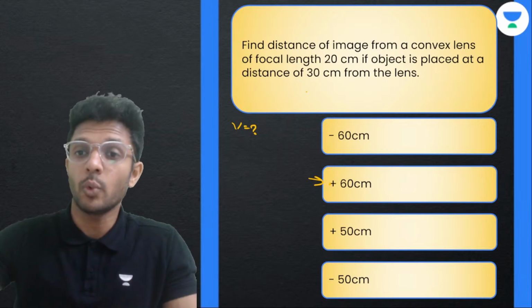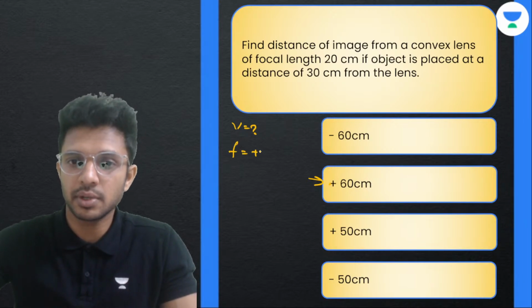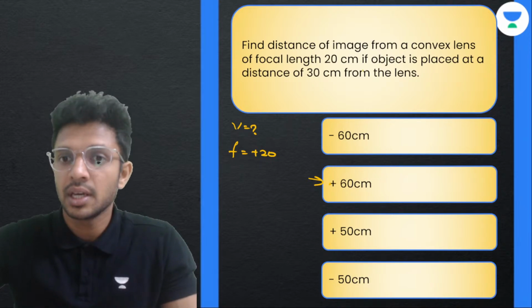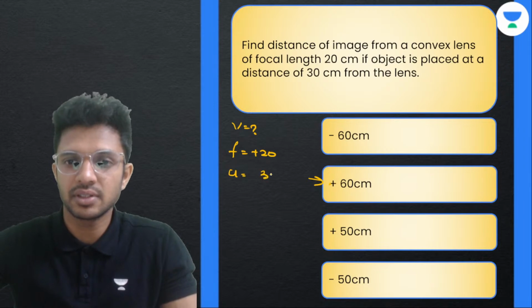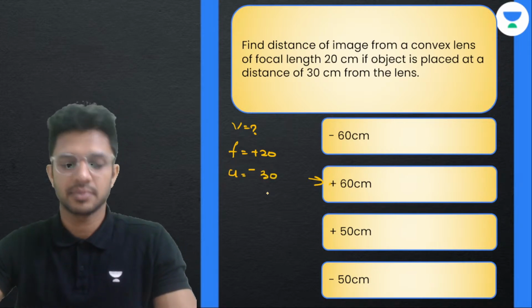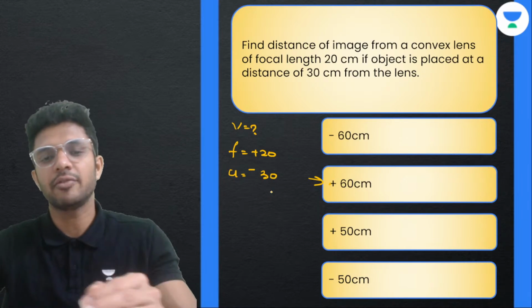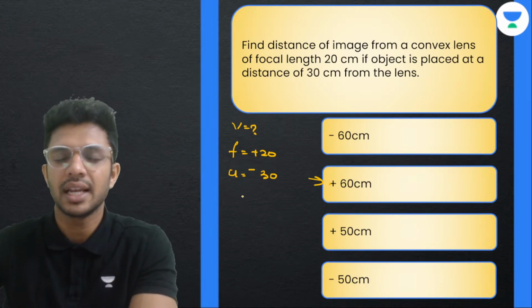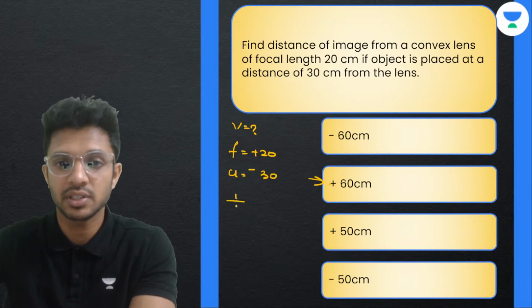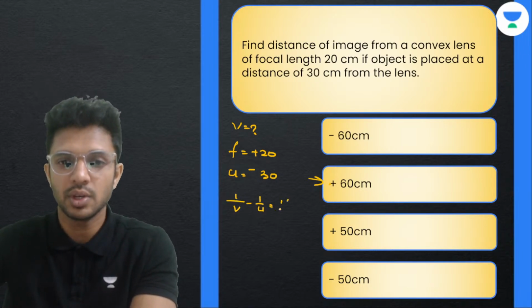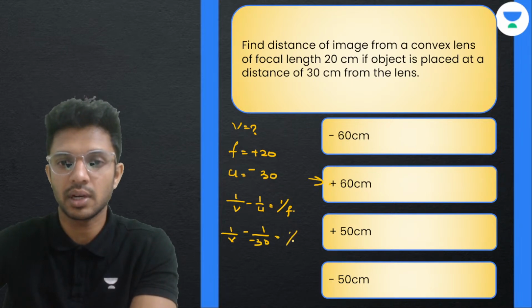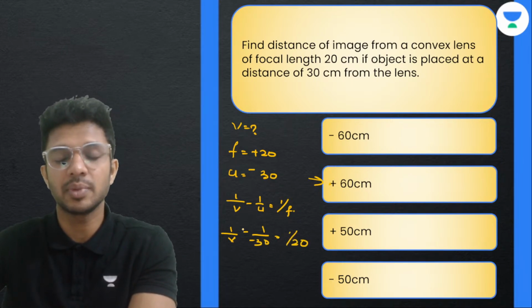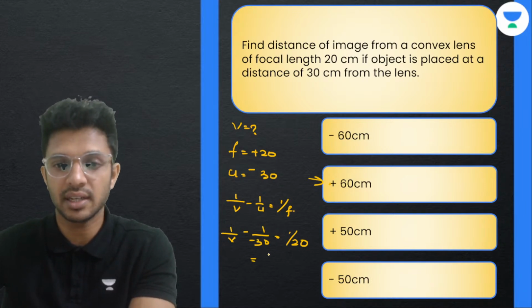Convex lens, so focal length comes with positive sign, plus 20. If object is placed at a distance of 30 centimeter, मतलब u का value is 30 and it is negative. Okay, ठीक है. So if we have u, how can we find out v? Lens formula, which is 1 by v minus 1 by u equal to 1 by f. So 1 by v minus 1 by minus 30 is equal to 1 by 20. Minus of minus becomes plus. When it goes to the right hand side, minus हो जाएगा.